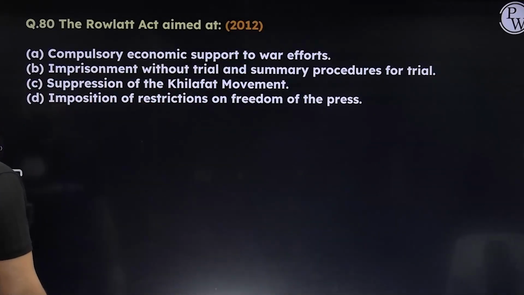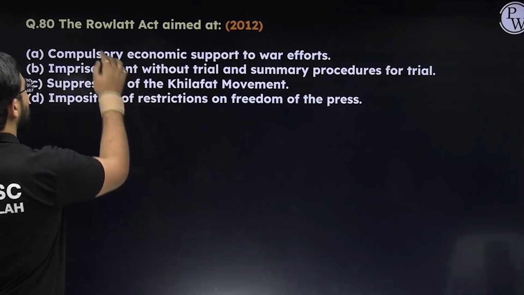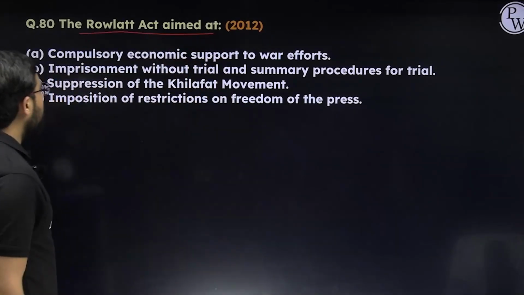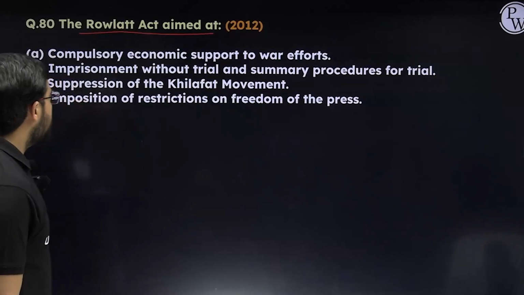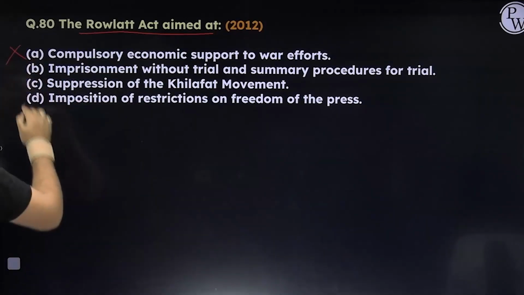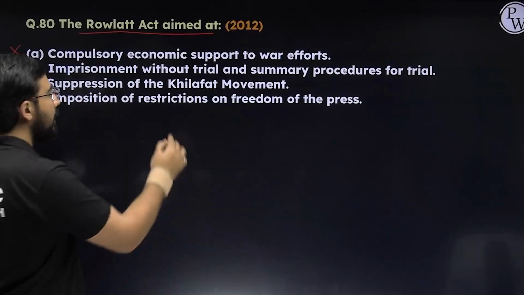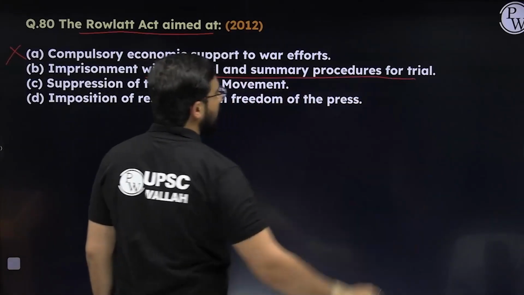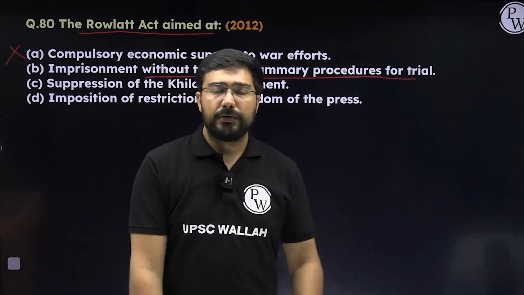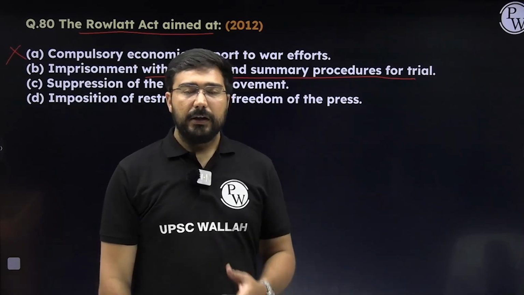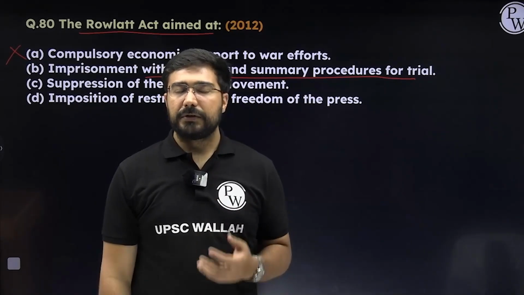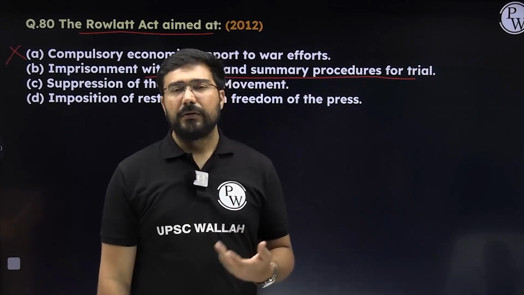Again, the question is on the Rowlatt Act. What was the aim of this Rowlatt Act? Compulsory economic support to war efforts? No, the first one is not correct. Second, imprisonment without trial and summary procedures for trial. That is correct. Many procedures were changed, like the Indian Evidence Act; the way evidence was required to be given to the judge was not required at all.